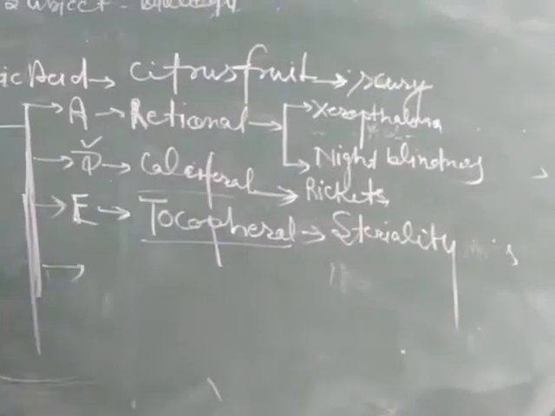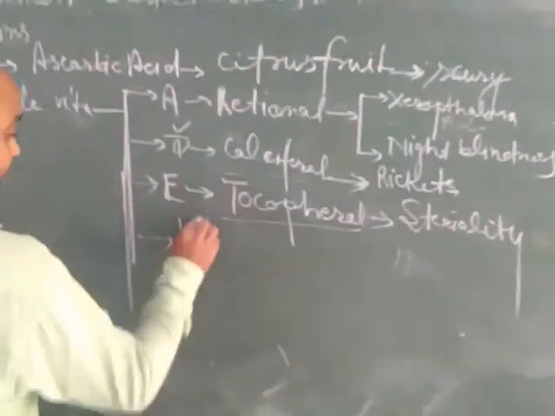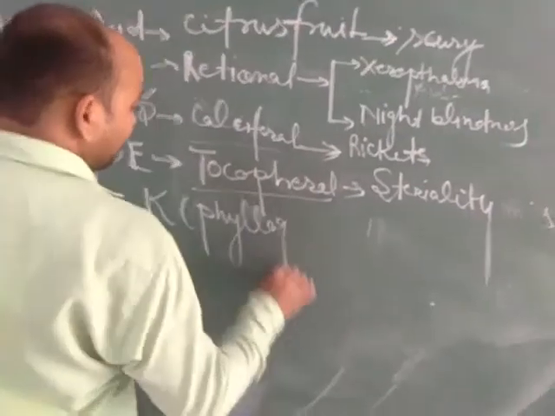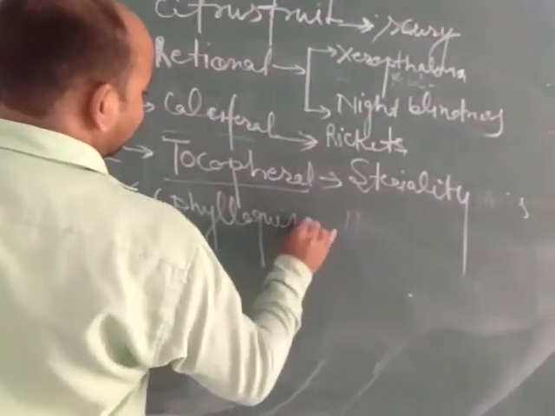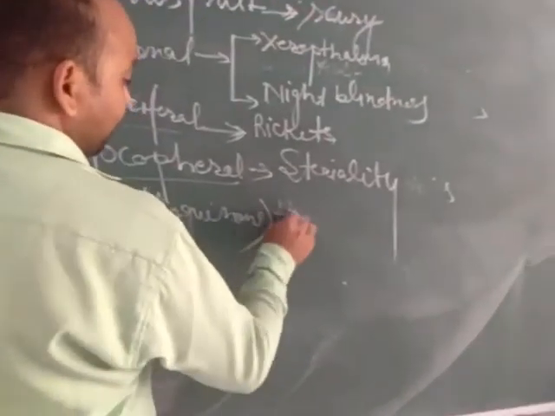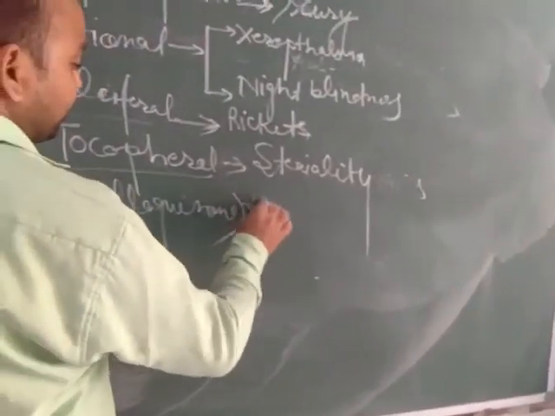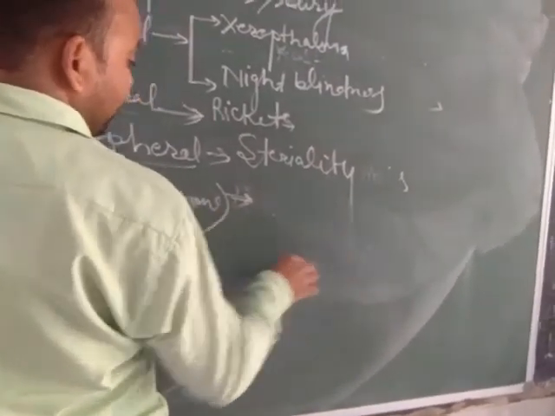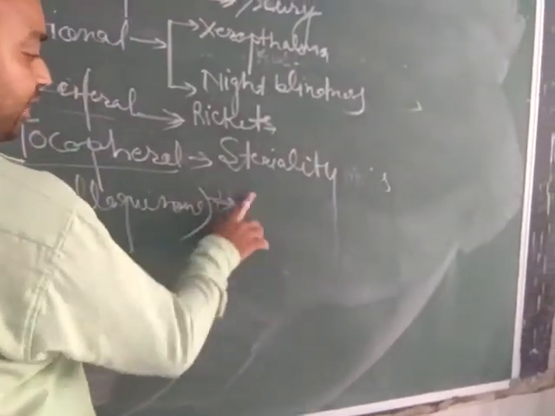Now the next type of vitamin is vitamin K, phylloquinone. Phylloquinone is the scientific name of vitamin K. It is found in all green vegetables. Vitamin K is responsible for formation of clotting factors.